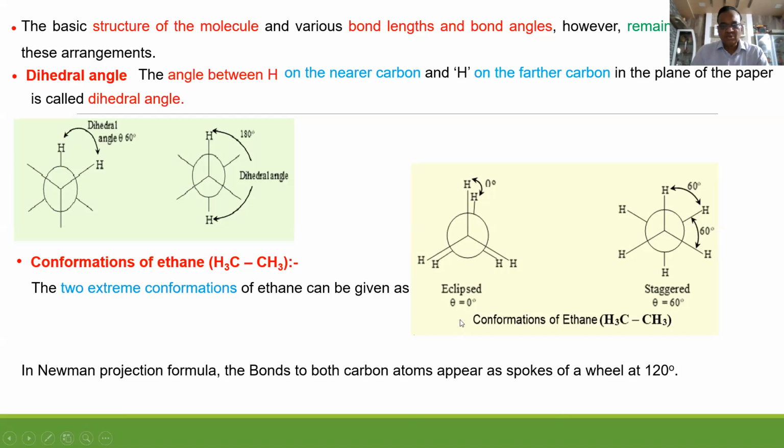Conformations of ethane: there are two, eclipsed and staggered. In eclipsed, they are exactly in the same line. That's why these two groups repel each other, the energy of the molecule increases, and stability decreases. That's why eclipsed is less stable than staggered. Staggered is more stable because there are no repulsive forces between these hydrogens, which are non-bonded to each other.